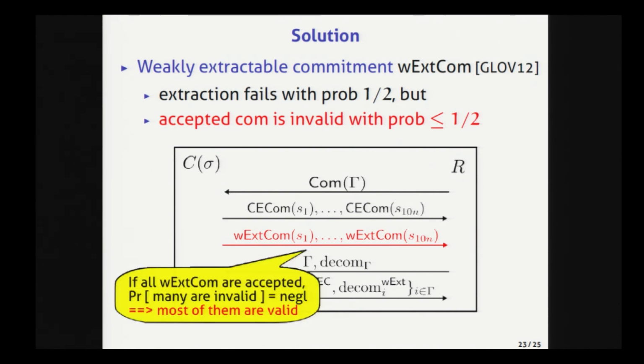Then, very, very roughly speaking, the analysis proceeds as follows. So assume that all of the weakly extractable commitments are accepted, since otherwise the receiver would abort. Then, since in this case, each of the weakly extractable commitments is invalid with probability at most 1/2, the probability that many of them are invalid is negligible. So in other words, most of them are valid with overwhelming probability.